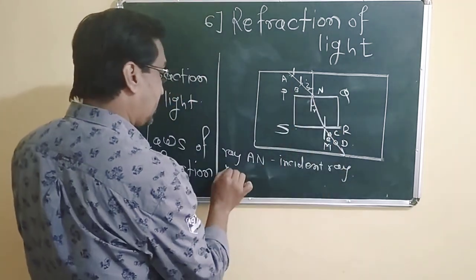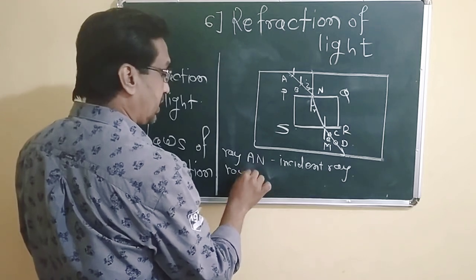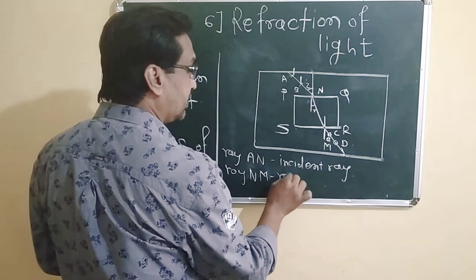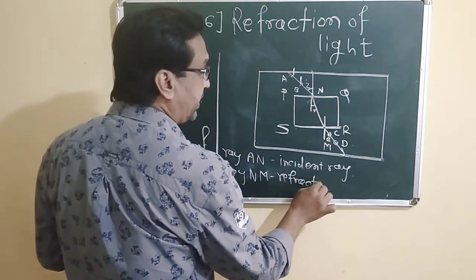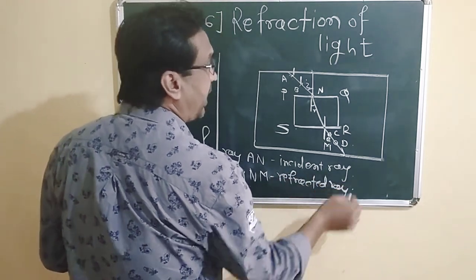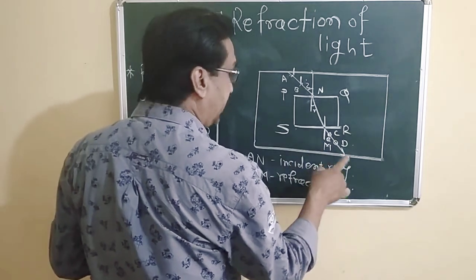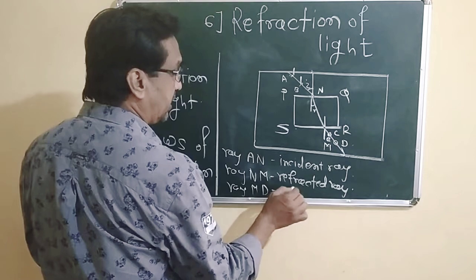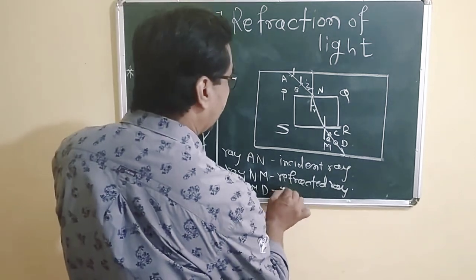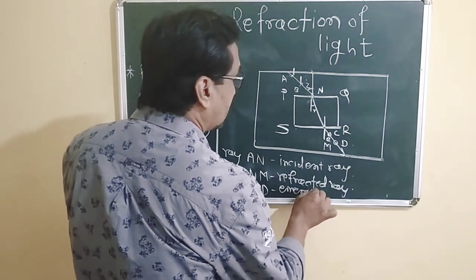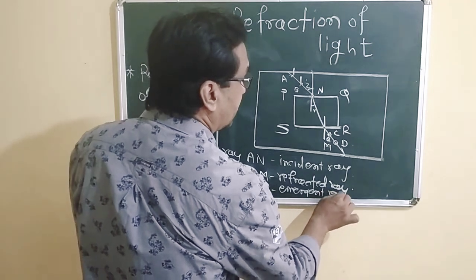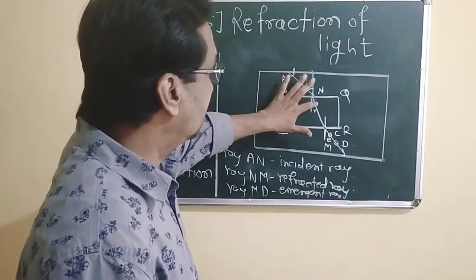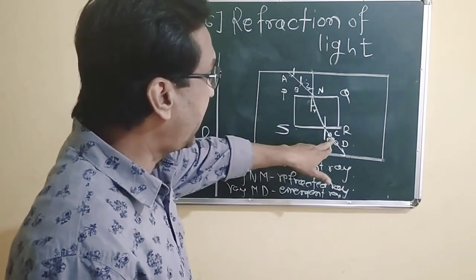So ray AN is the incident ray, ray NM is the refracted ray, and ray MD is the emergent ray. So there are three rays: incident ray, refracted ray, and emergent ray.